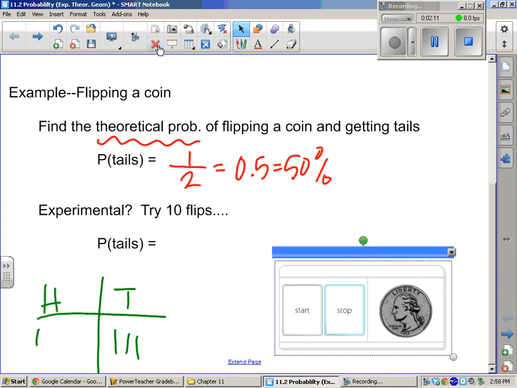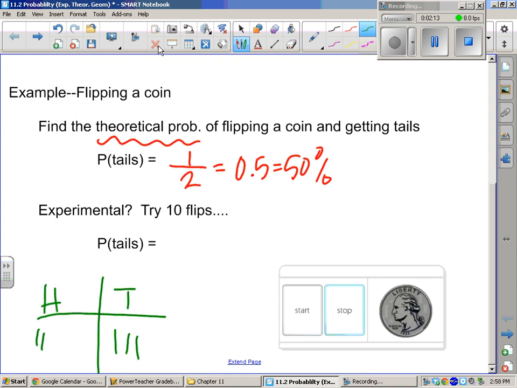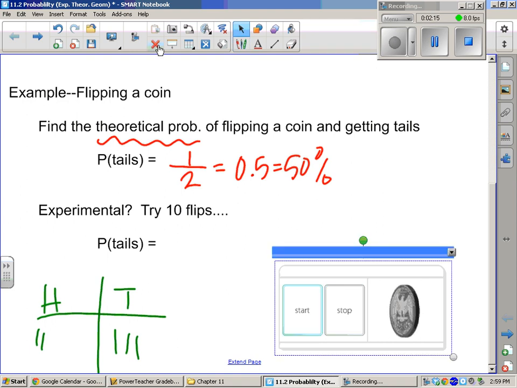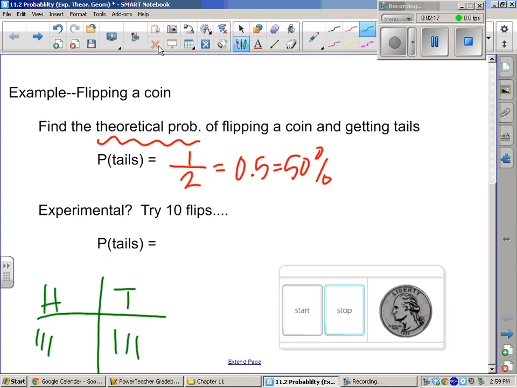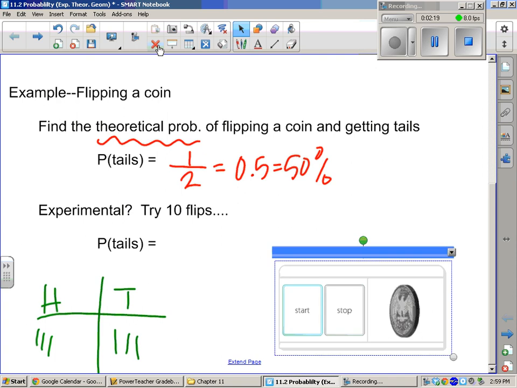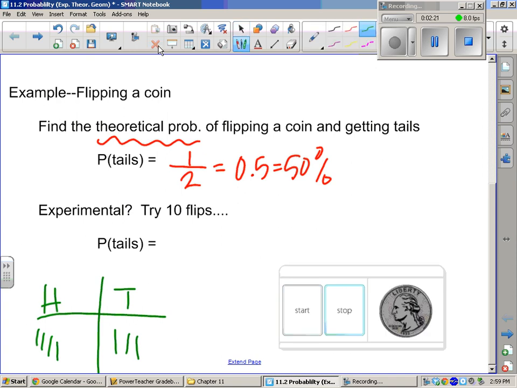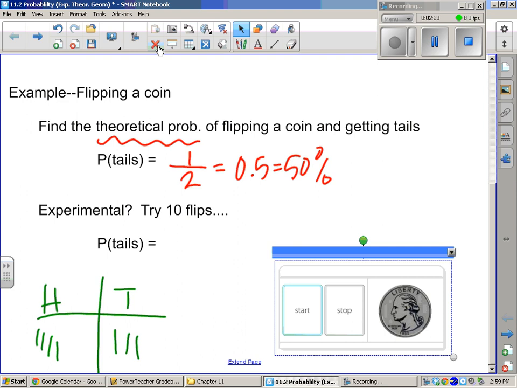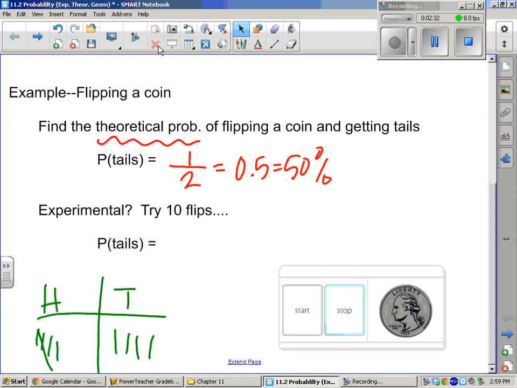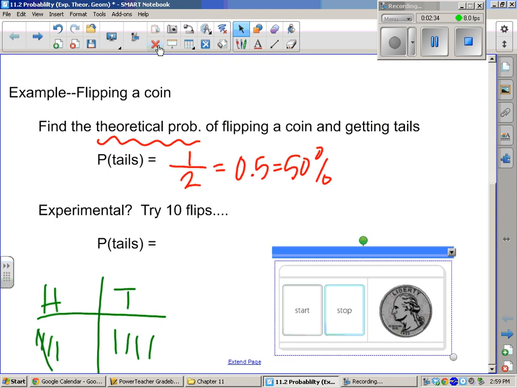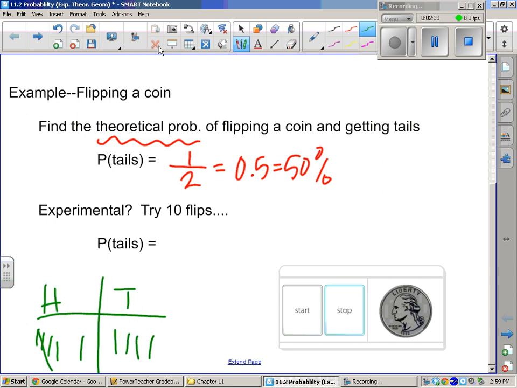Stop. It's getting closer to 50%. And stop. Oh, there it is, 50%. Start. Stop. Heads is coming out. Stop. Start and stop. Goodness gracious. Could it be? Ready? Stop. Oh, heads.